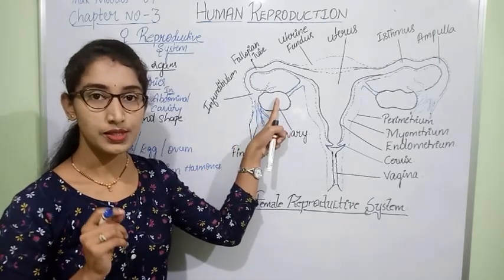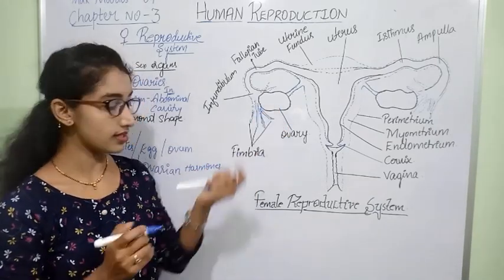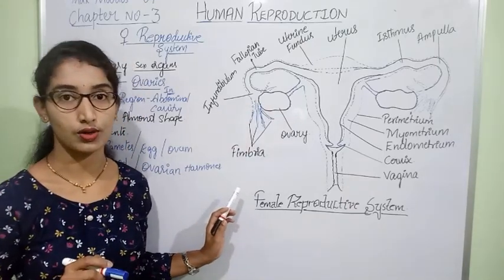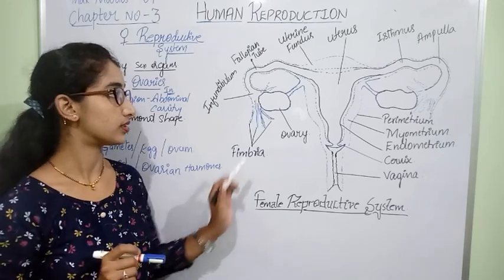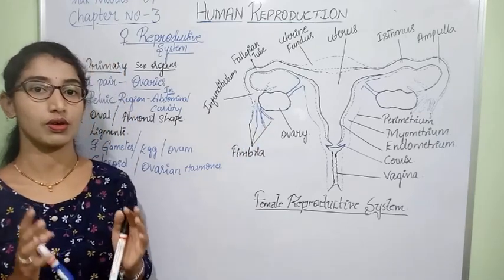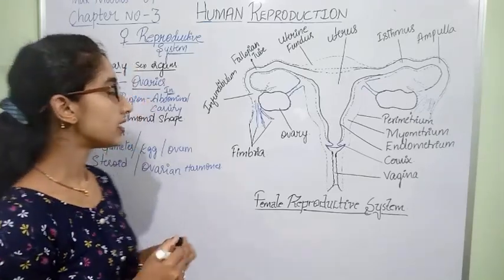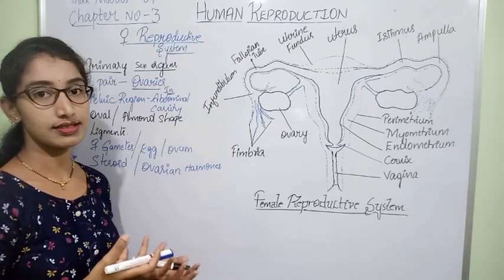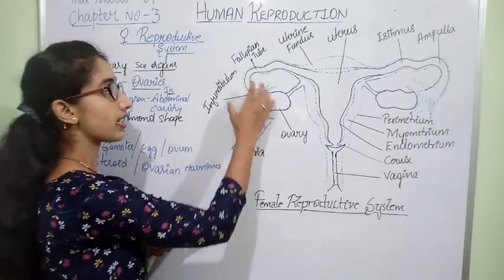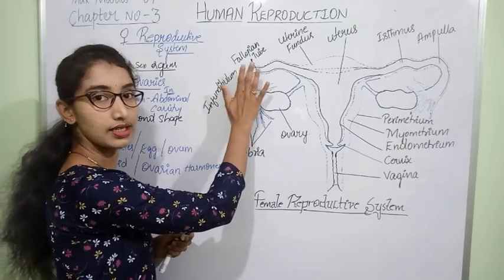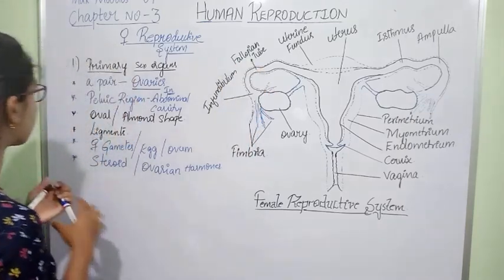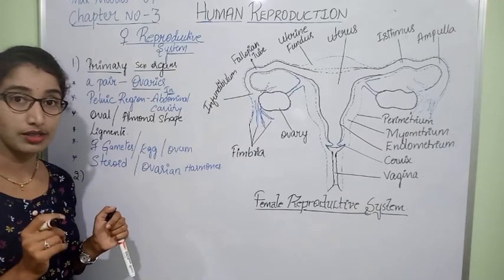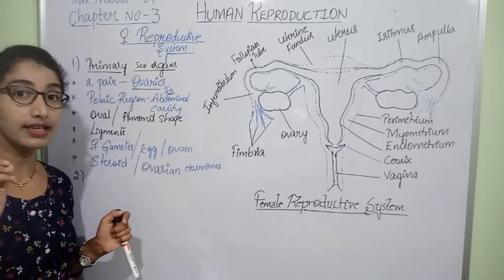The hormones which are released by the ovaries are also called steroid hormones, or ovarian hormones. This is the actual function of the ovary. The ovary produces and releases the egg to the next part of the female reproductive system. So which is the next part? The second part, which we called before, that is accessory ducts.